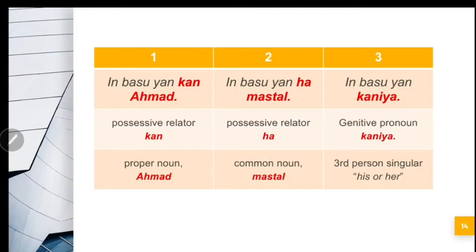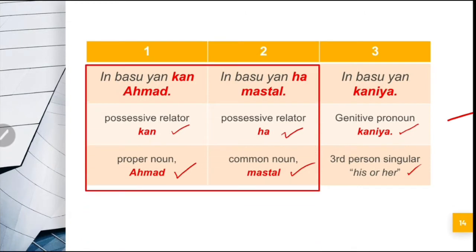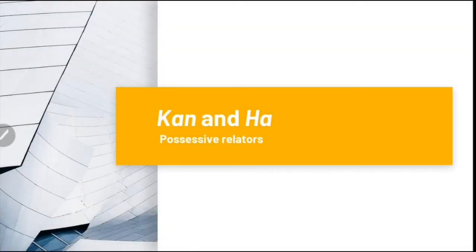In the first example, in baso yan kan Ahmad, we use the independent possessive relator kan and a proper name, Ahmad. Second, in baso yan hamastal, we use the possessive relator ha and a common noun, mastal. And lastly, in baso yan kaniya, we use the genitive pronoun kaniya, a third person singular pronoun, which means his or her. First we will discuss the first two examples, using the independent possessive relators kan and ha.